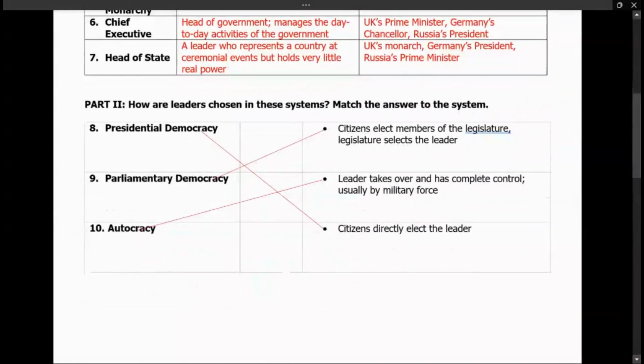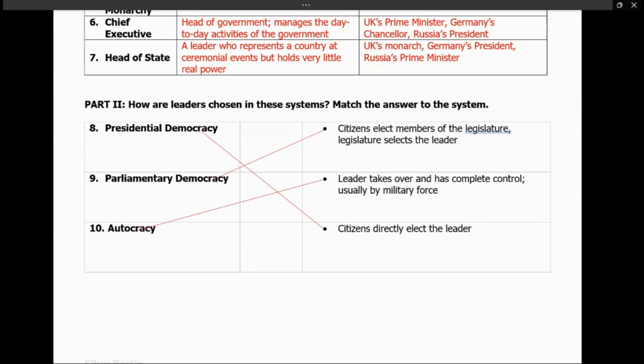So, how are leaders chosen in this system? Guys, in presidential democracy, just like what we talked about, citizens are voting for the president. Citizens directly elect the leader. Parliamentary democracy, again, the name is who we vote for. So in parliamentary democracy, we're voting for the parliament. We talked about parliament being the legislature. So citizens elect members of the legislature, and the legislators select the leader. So that's parliamentary democracy for you.